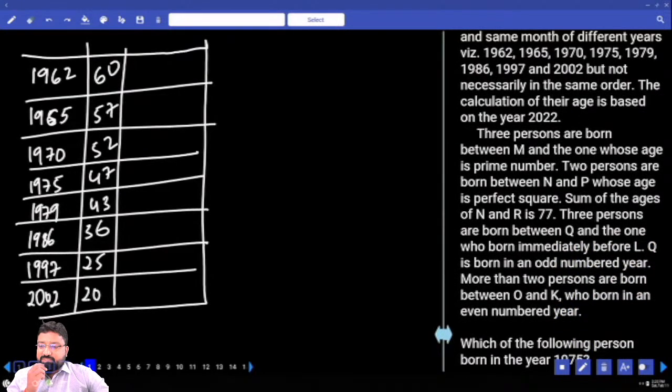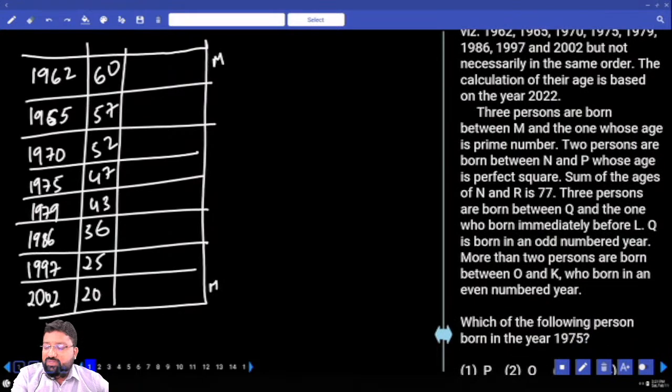3 persons are born between M and the one whose age is a prime number. Can you please tell me what are the prime numbers that are present? 47 and 43. If I consider 47, then this should be M. If I consider 43, then this should be M. How many possibilities do I have? 2 possibilities. And I'm not sure. So I'll just keep this aside and then I'll go for the next clue here.